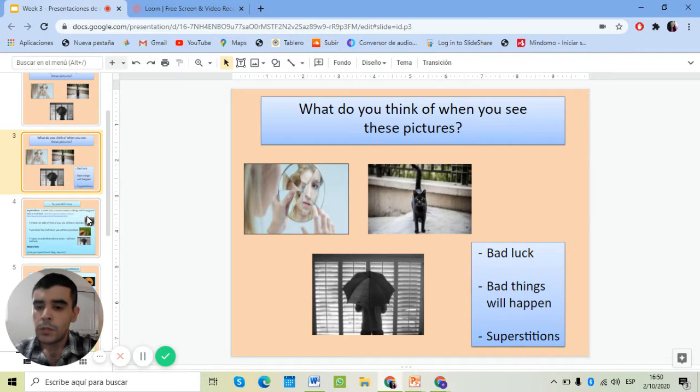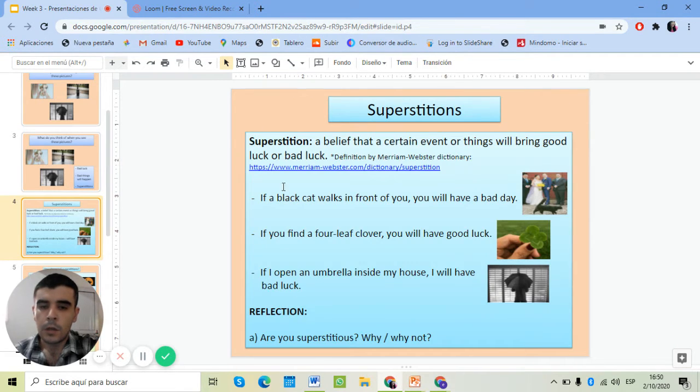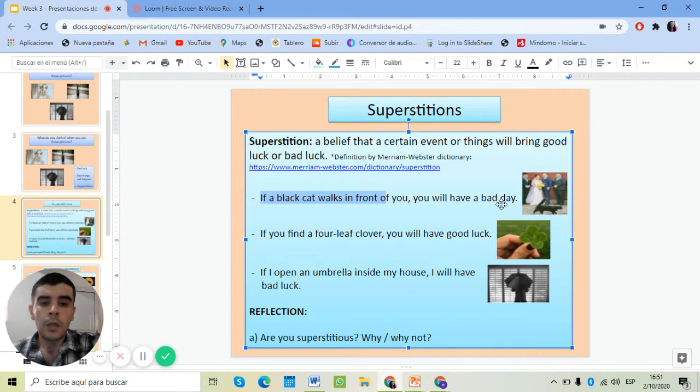So, what is a superstition? A superstition is a belief that a certain event or certain thing will bring you good luck or bad luck, right? For example, if a black cat walks in front of you, you will have a bad day, right?